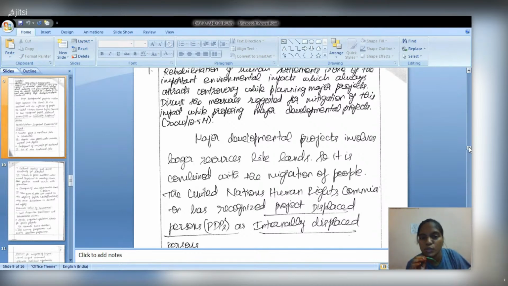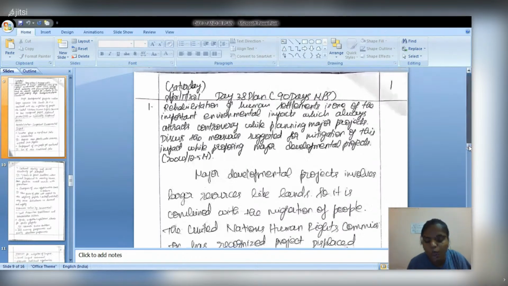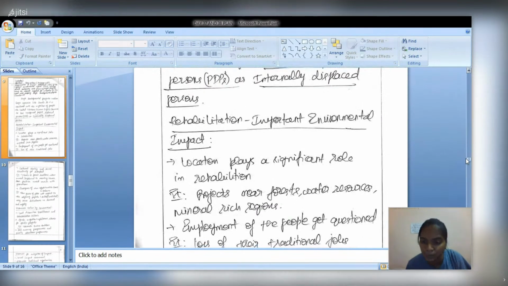So this question should be answered in terms of 3 parts. The first one should be rehabilitation of human settlements as an important environmental impact. That should be answered first. The second one should be what are all the steps taken by the government. The third one should be what are the measures you can suggest for the mitigation of the impact. That's all. The first one should be about how rehabilitation has been considered as one of the environmental impacts, how rehabilitation and environment are getting connected.